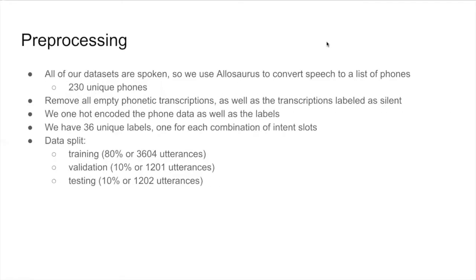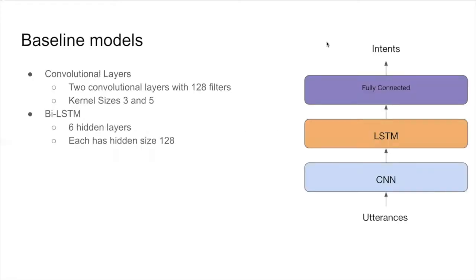For pre-processing, we used Allosaurus to convert speech into a list of phones. We removed all empty phonetic transcriptions as well as the transcriptions labeled as silent. We one-hot encoded the phone data as well as the labels. We have 36 unique labels, one for each combination of intent slots. For our data split, we used 80% for training, 10% for validation, and 10% for testing.